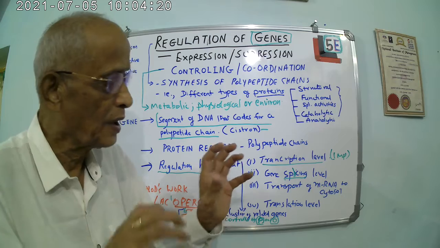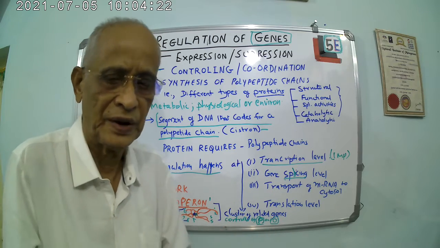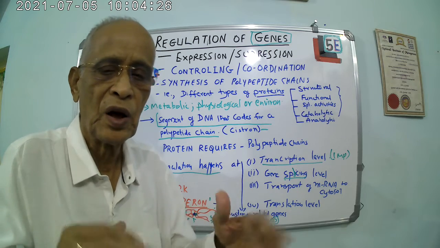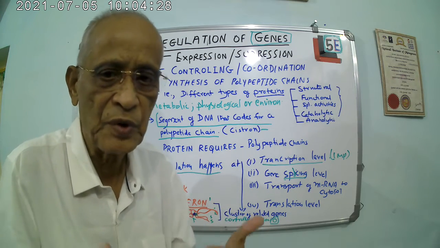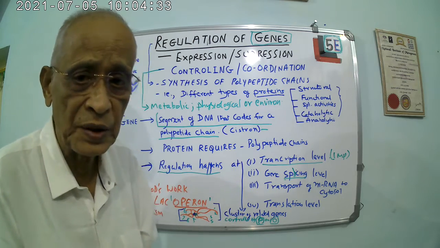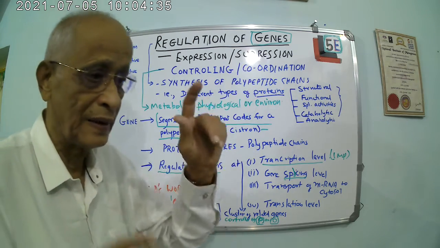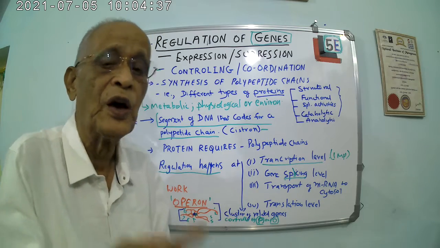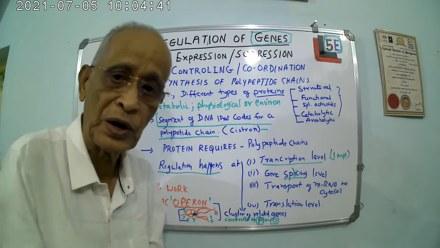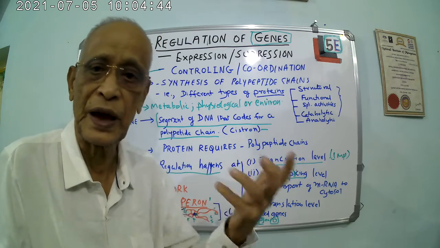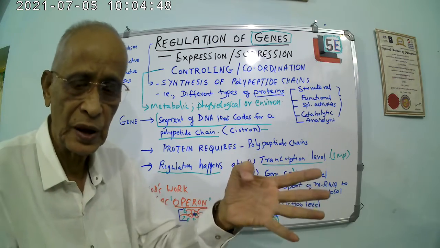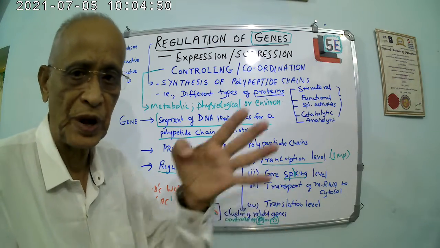So that means every activity of the living cell, which takes place in multitudes of functions every second as long as we are living, all these are controlled by genes, and that expression of the genes will have to be regulated and also controlled. If there is no control, there will be catastrophic activities in the system. So at 4 different levels, the gene expression is controlled.